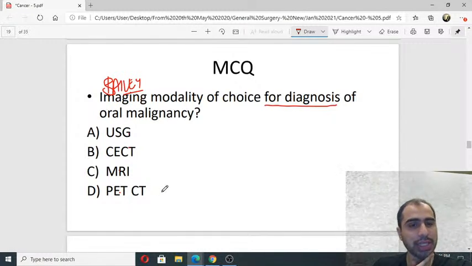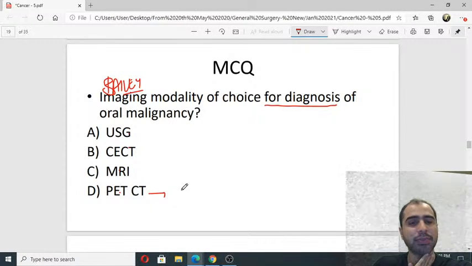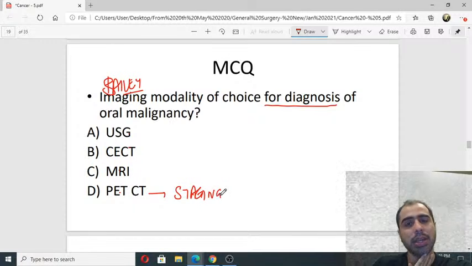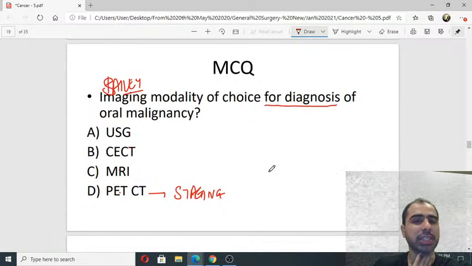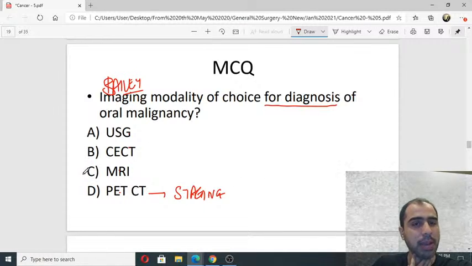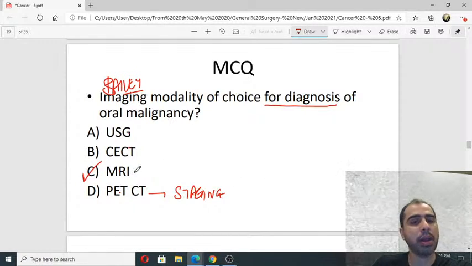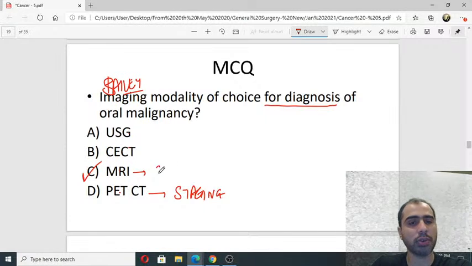Okay, Nurel says PET CT. PET CT is for staging. Okay, never for diagnosis. PET CT is for staging. Answer is MRI. MRI is the investigation of choice for soft tissue tumors.